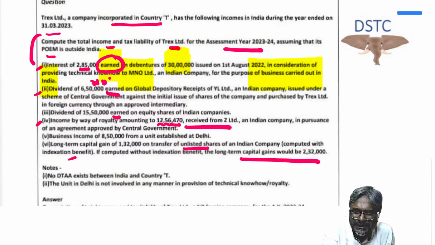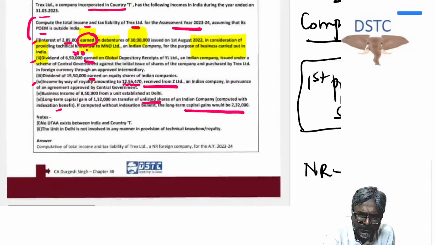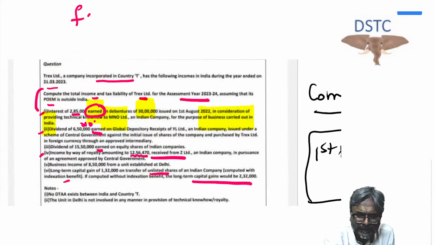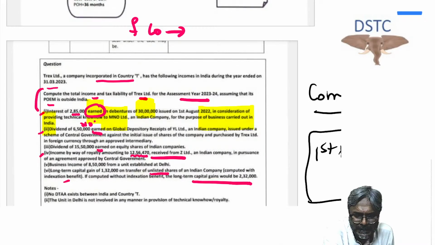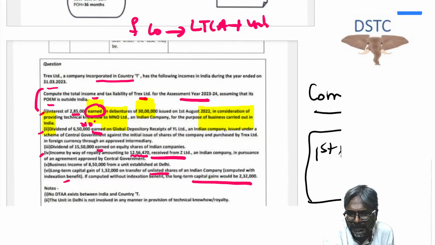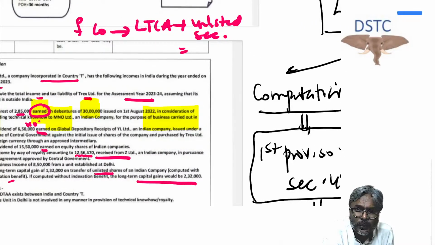Now there is a presentation confusion which has been there. I have told you already in the lectures also, be careful students over here, a foreign company which has transferred a long-term capital asset which is an unlisted security, then please tell me students, what is the scenario over here?